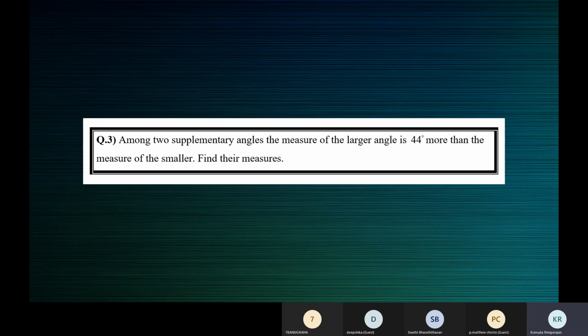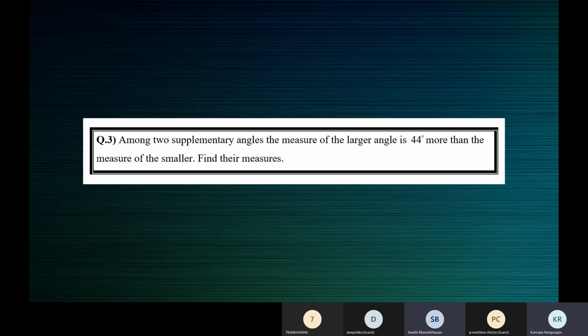Among two supplementary angles, the measure of the larger angle is 44 more. The larger angle is 44 more than the smaller angle. Each one of you has to work it now and tell me the answer. Don't guess. I want the assumption in x. Let the smaller angle be this. Therefore, the greater angle is this. You will be reading the steps from your book. Work and tell me the measures of the two angles.